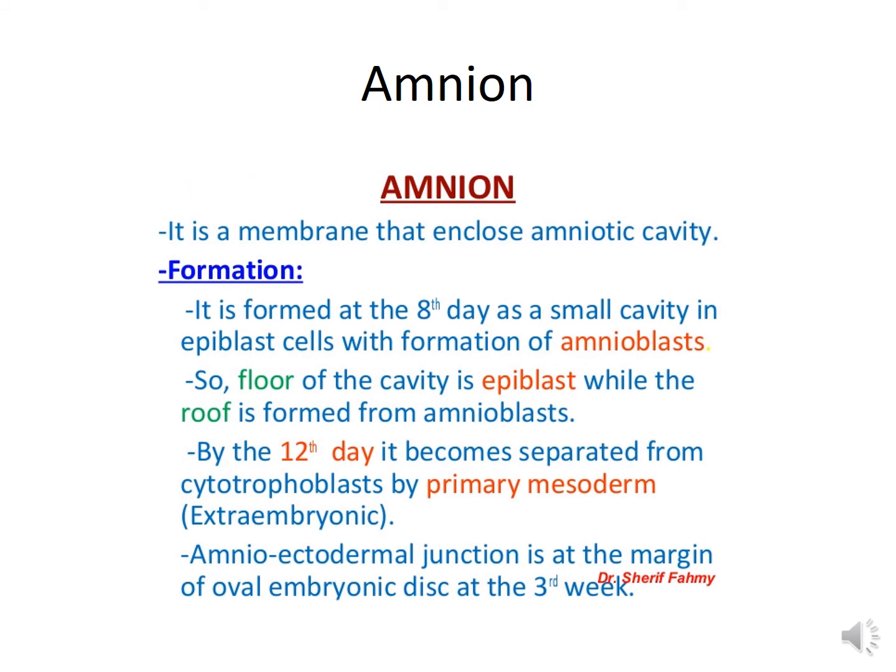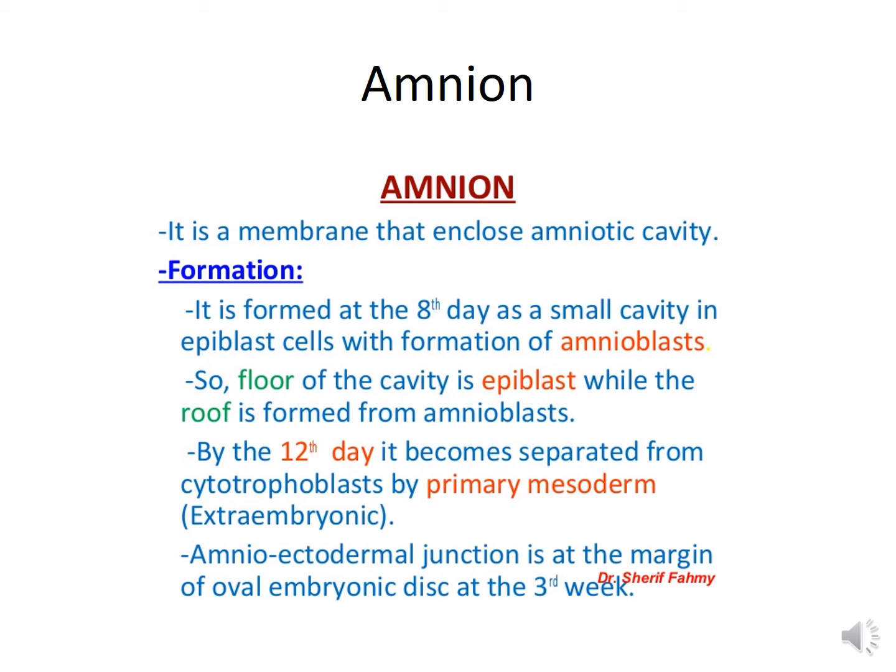Amnion, it is a membrane that encloses the amniotic cavity. Regarding its formation, it is formed at the 8th day of development as a small cavity in the epiblast cells with the formation of amnioblasts. So the floor of the cavity is the epiblast while the roof is formed by the amnioblasts. Now by the 12th day, it becomes separated from the cytotrophoblast by the primary mesoderm, that is the extraembryonic mesoderm.